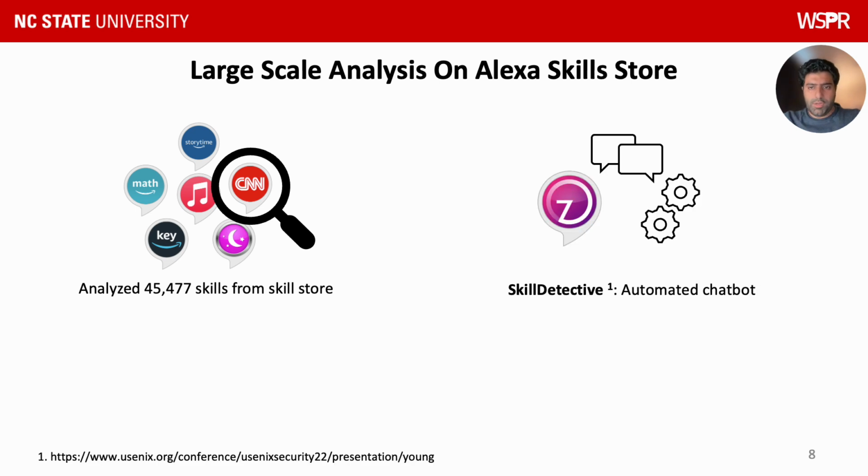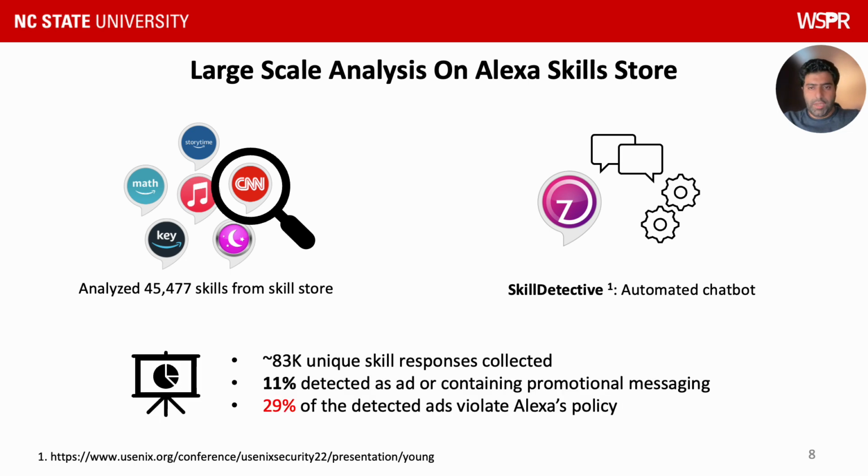We used a tool called Skill Detective for automated interaction with the skills using Alexa's developer console and analyzed the responses. In total, we collected 83,000 unique skill responses. Our framework found that 11% of the skill responses contained some kind of promotional material. We also found that around 29% of such advertisement material potentially violates Alexa's ads policy.